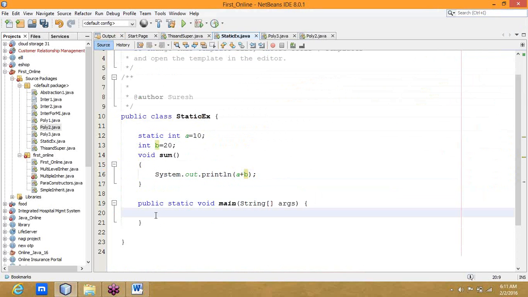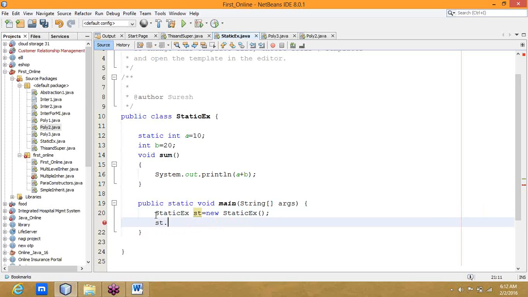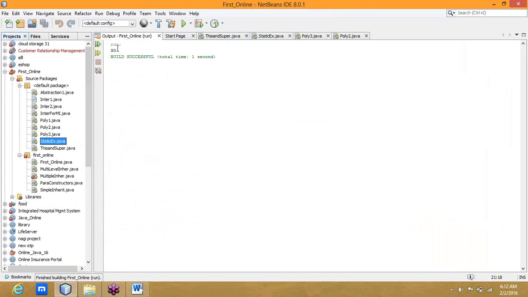If you want to make a call, we have to create an object. Check what I am doing: st dot sum. The answer is 30.